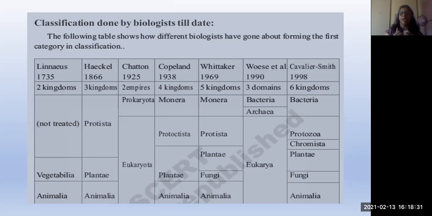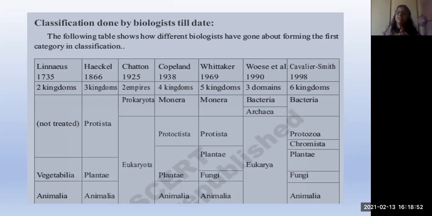Monera means prokaryotes. Protista means primitive type of organisms. Plantae, plants are included in this. Fungi, you know, mushrooms, yeast, which are heterotrophic but seem similar to plants. And Animalia, animals.